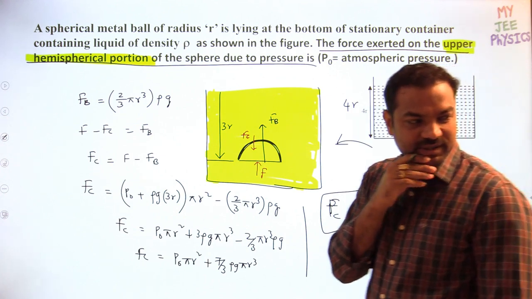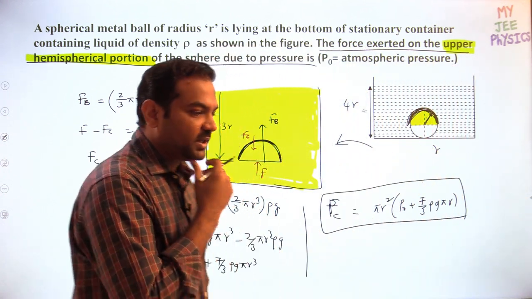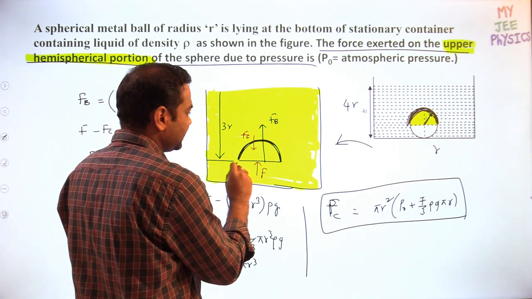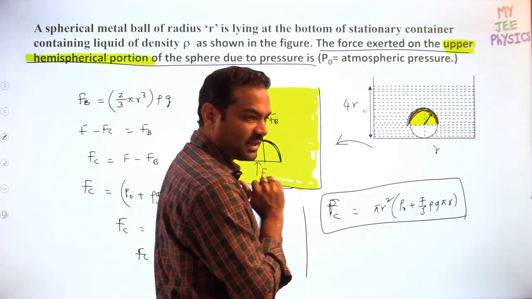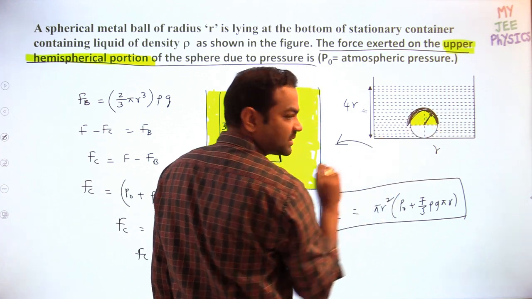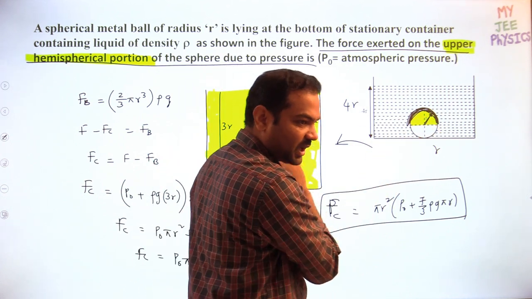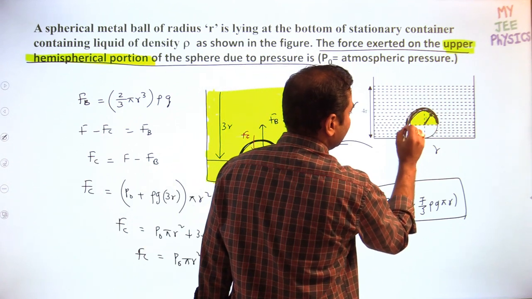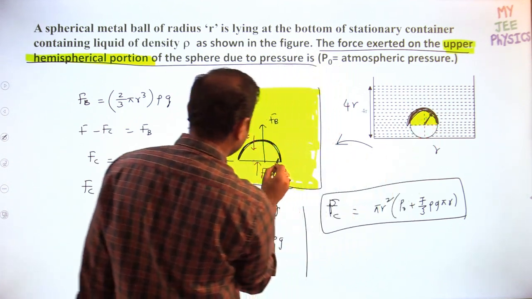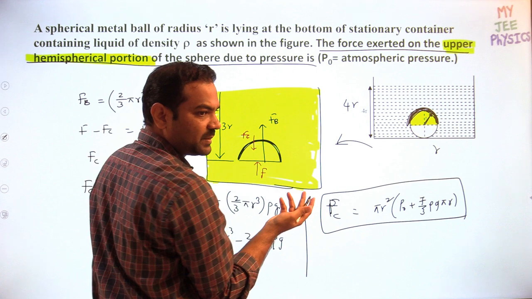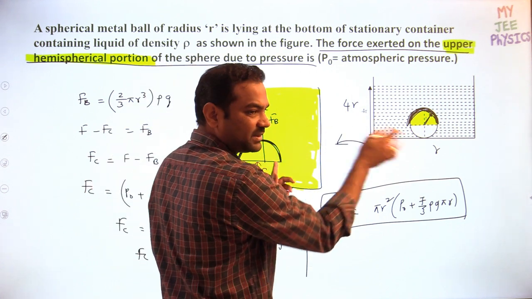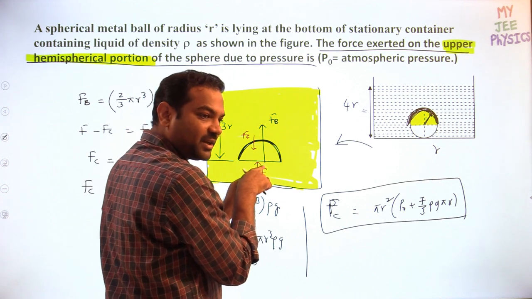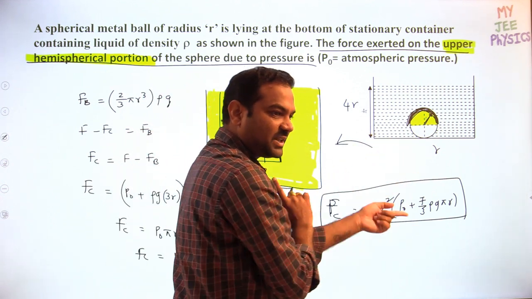That's what I'm saying. This is a very good doubt. Now, the flat surface is not in water, but we are not taking the flat surface, no? We are taking only the curved surface. We are making a replica of it. If I take the entire sphere, what will be the force acting at this curved surface? The force acting at this curved surface will be the same only. Why? Because both have the same depth, the same principle. But this is easier for me to calculate than this, so that's why we changed it.